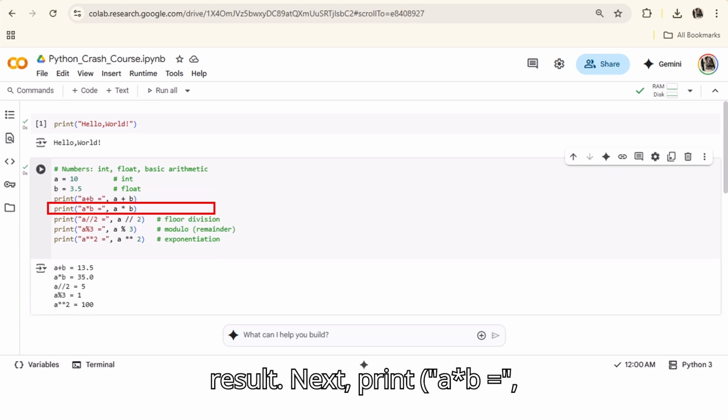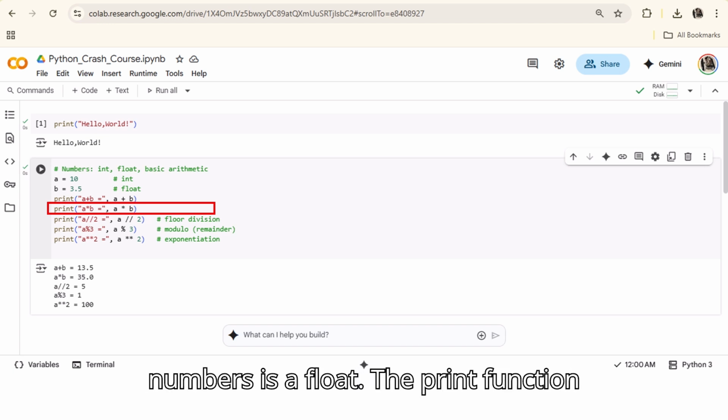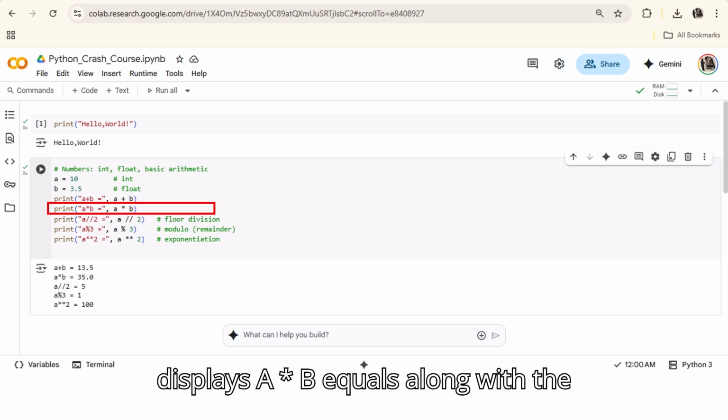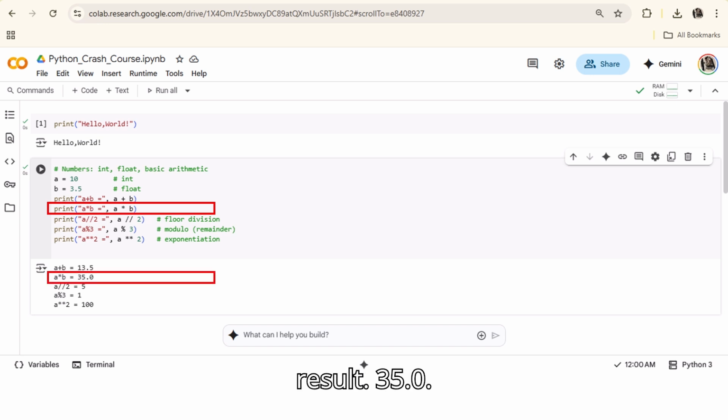Next, print("a * b =", a * b). a * b multiplies the two variables. Here, 10 times 3.5 equals 35.0. The result is also a float because one of the numbers is a float. The print function displays "a * b =", along with the result, 35.0.